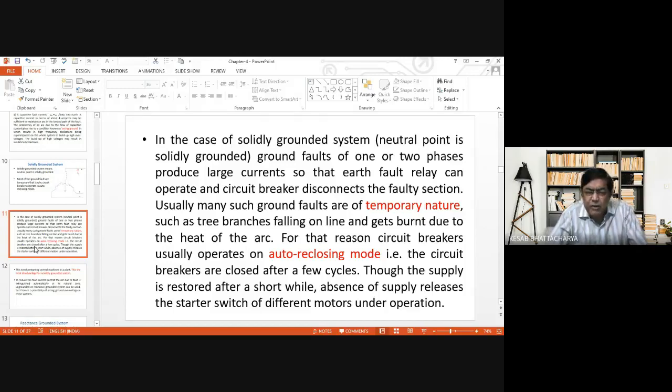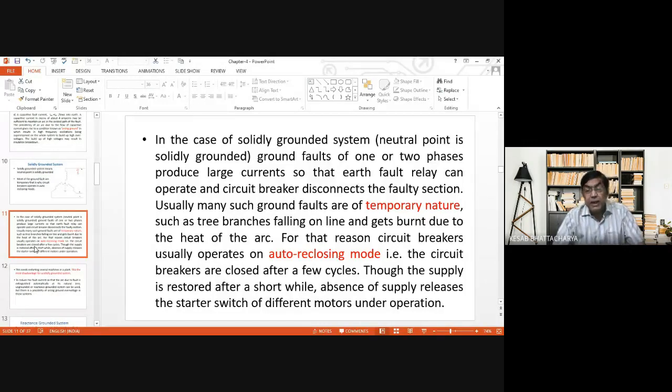So when there is opening up of the system due to operation of the circuit breaker, all such motors will shut down. So before you restore your supply, you have to make the motors ready for operation once again. So that is a cumbersome process.